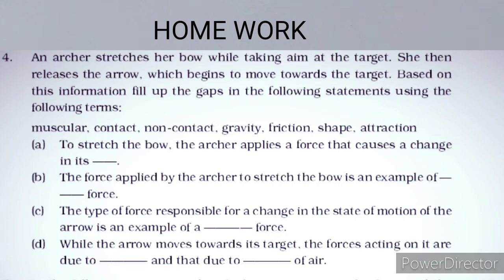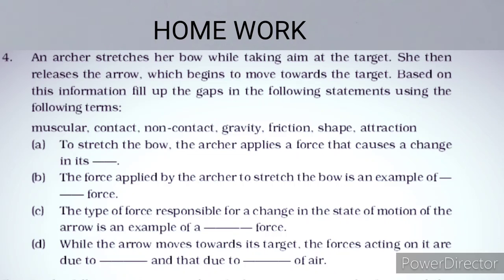Now let's discuss our today's homework. Our today's homework is in the form of a paragraph. Whatever you have studied till now regarding this chapter, you have to give the answer in the form of filling the blanks after reading the paragraph. And the paragraph is: an archer stretches her bow while taking aim at the target. She then releases the arrow, which begins to move towards the target.